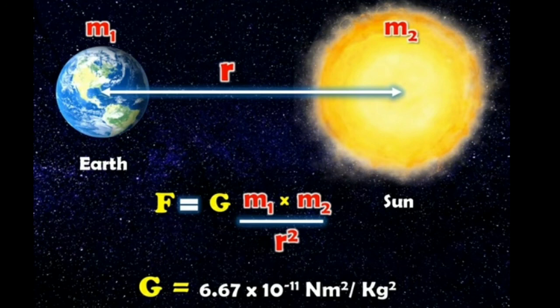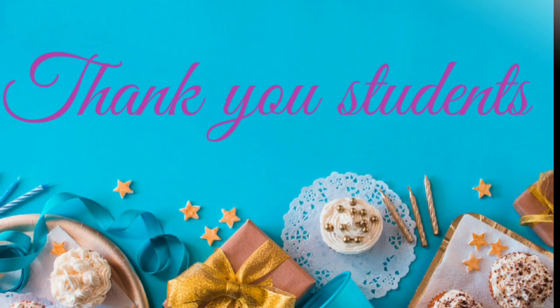With this, children, we have come to an end of today's lecture. We have learnt in this lecture about the term gravitation, the difference between gravity and gravitation. We have also learned Kepler's laws, all three laws, and Newton's universal law of gravitation. Children, after watching the video, kindly read the lesson to understand it better.